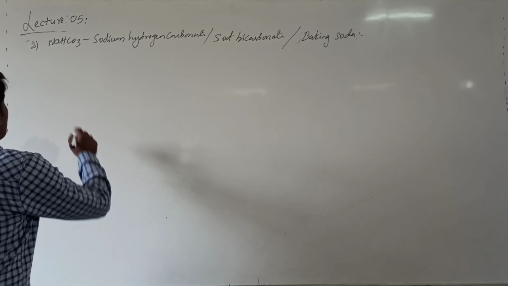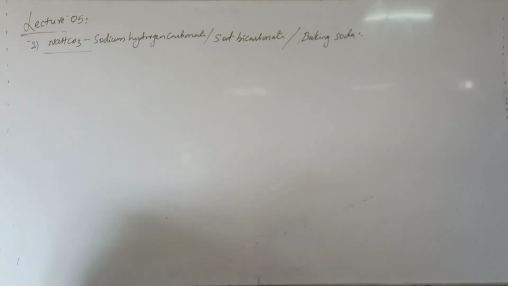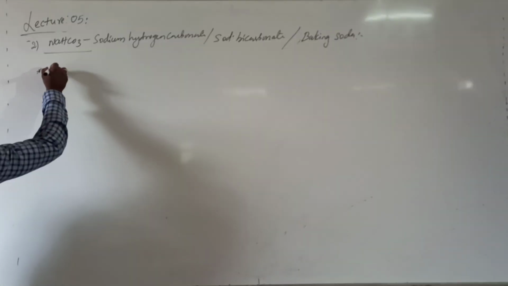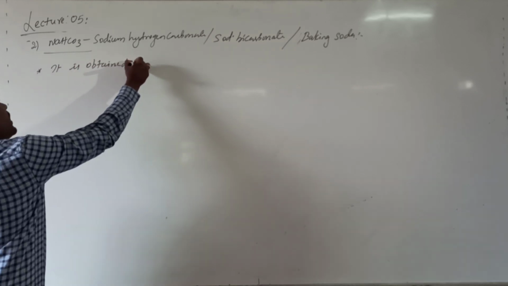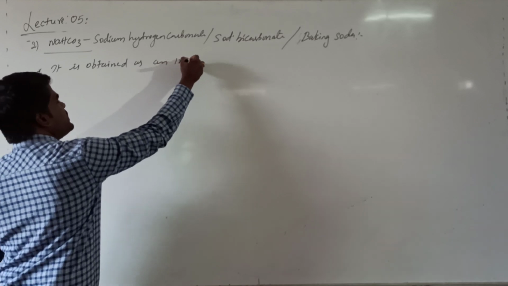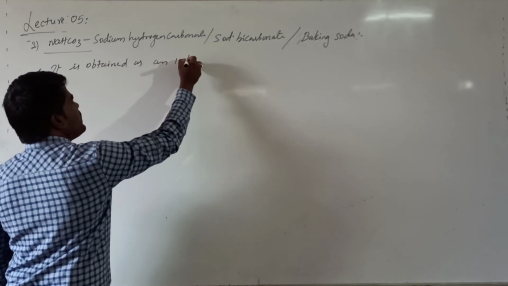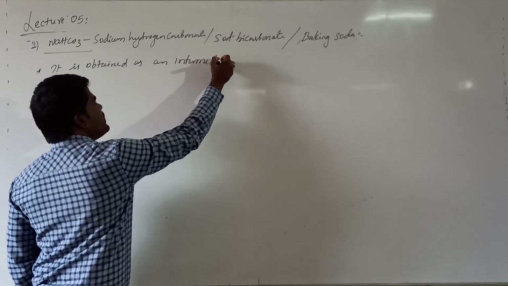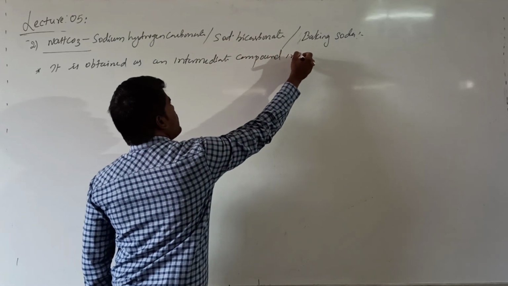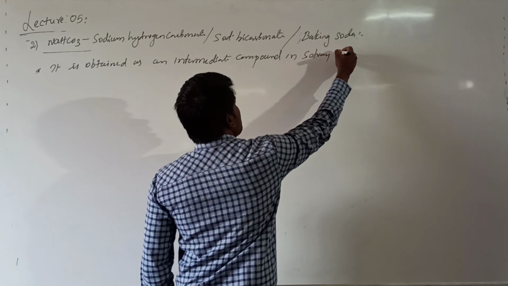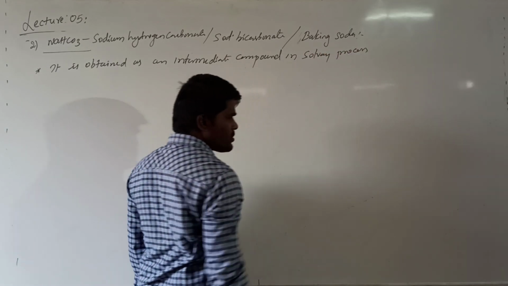Now, if you are talking about its preparation, it is obtained as an intermediate compound in the Solvay process. We have just discussed the Solvay process.